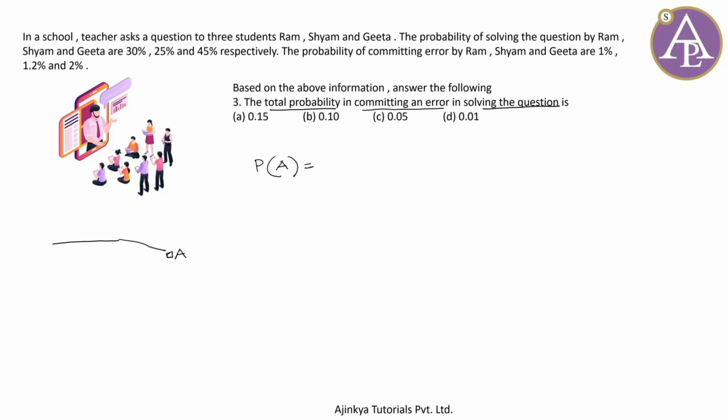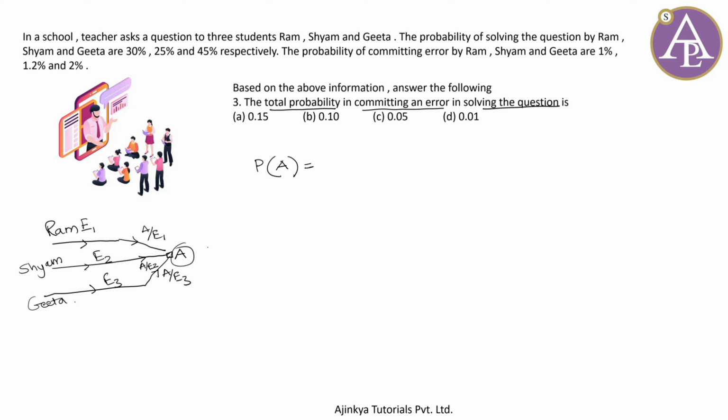Well, error can be committed by Ram, and it can be committed by Shyam, or it can be committed by Geeta. So it means to reach this point there are 3 paths. And that's why if I just quickly note this is E1, E2, E3. So this is A given E1, A given E2, A given E3.